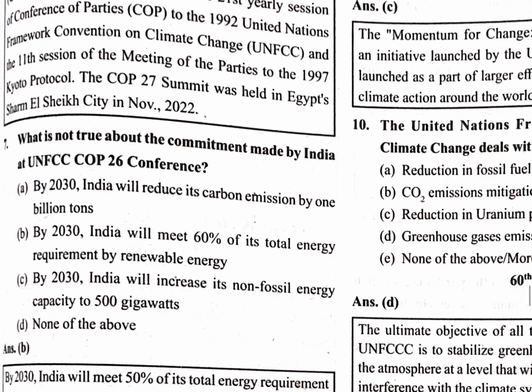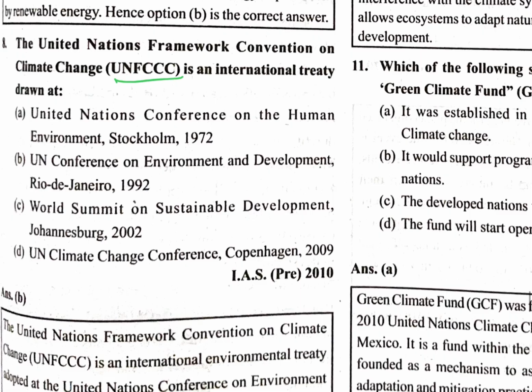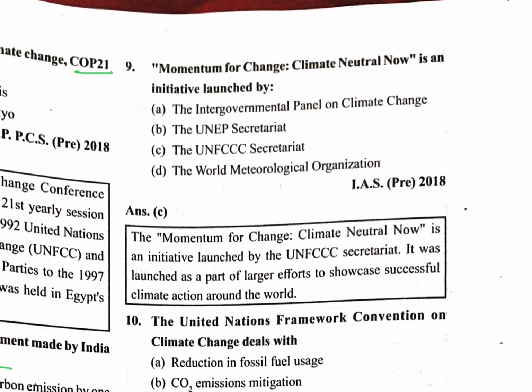What is not true about the commitment made by India at the COP26 conference? By 2030, India will meet 60% of its total energy requirement by renewable energy. This was not the commitment made by India at the COP26 conference. The UNFCCC is an international treaty drawn at the United Nations Conference on Environment and Development, Rio de Janeiro, 1992, not Stockholm. Momentum for Change, Climate Neutral Now is an initiative launched by the United Nations Framework Convention on Climate Change Secretariat, UNFCCC. This was a current affairs question.